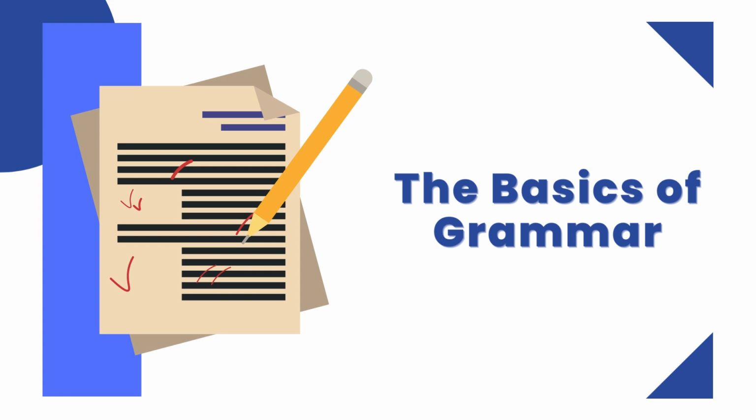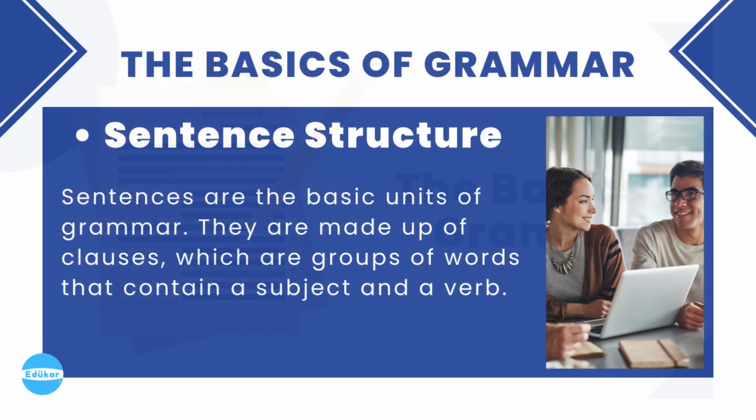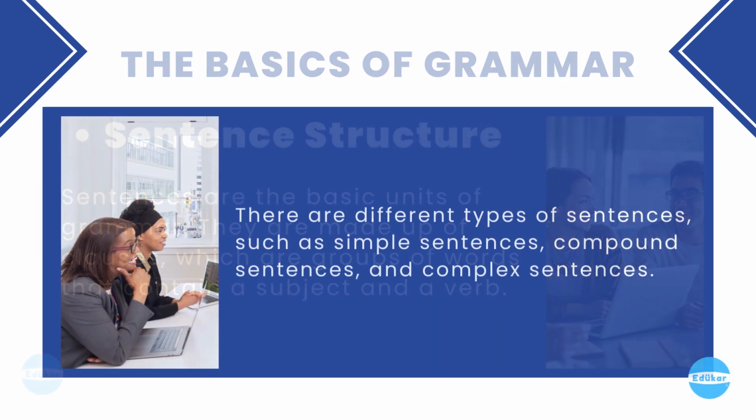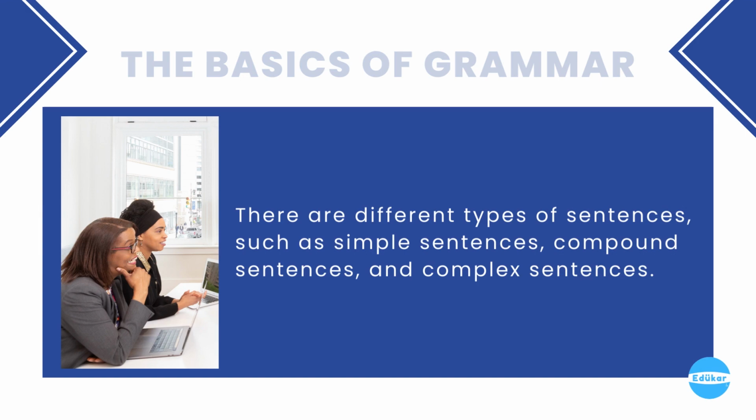The basics of grammar. There are many different aspects of grammar, but some of the most important include: first, the sentence structure. Sentences are the basic units of grammar. They are made up of clauses, which are groups of words that contain a subject and a verb. There are different types of sentences, such as simple sentences, compound sentences, and complex sentences.